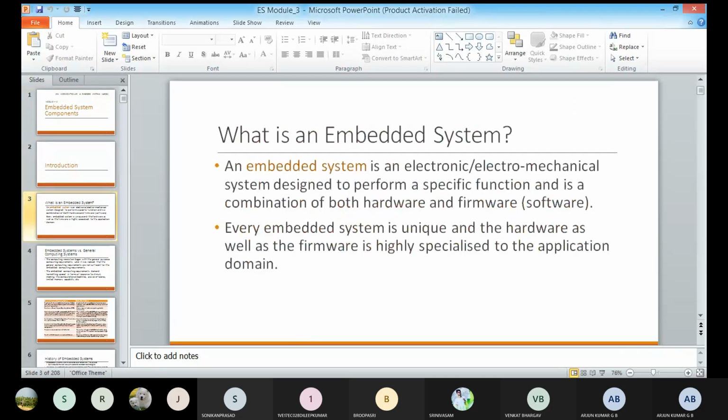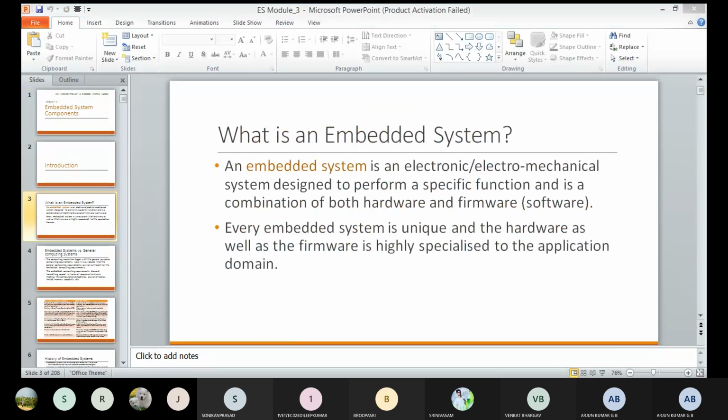Three types of components. The first one is the hardware component. Hardware components are going to be there, and then software components also, and some mechanical. Mechanical means we should do some mechanical work.